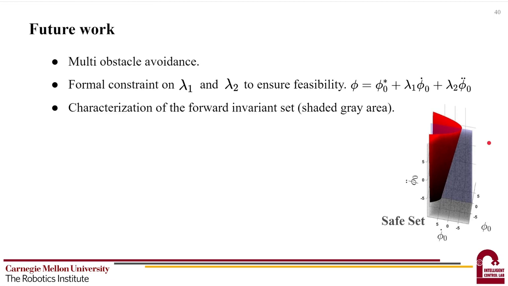Finally, we have some future work. First, we currently only consider the collision avoidance between the robot and the closest obstacle in the environment. We aim to consider multiple obstacles as future work. Second, we assume that a control always exists for the safe control law. However, that is highly dependent on the choices of hyperparameters. We will develop a principled way to assign those values. Finally, it will be worth studying the characterization of the forward invariant set associated with our safe control law, such that we can optimize the safety index for task efficiency in an informed way.